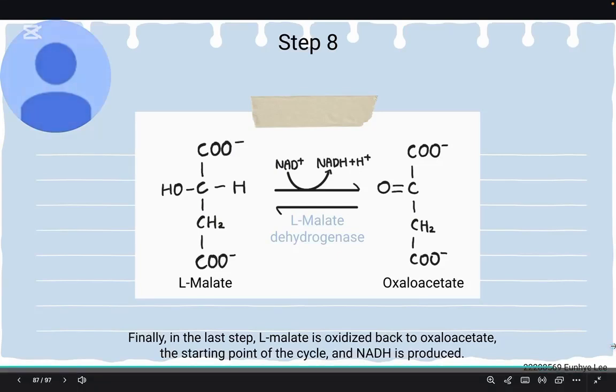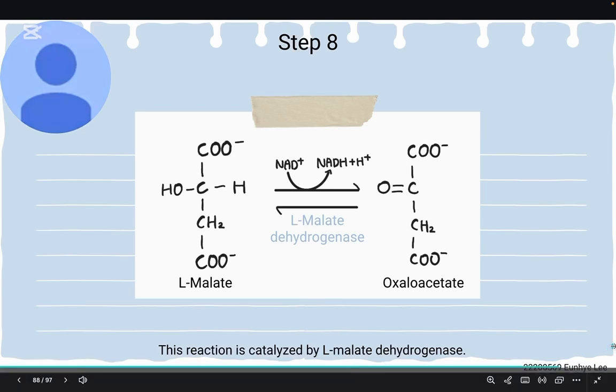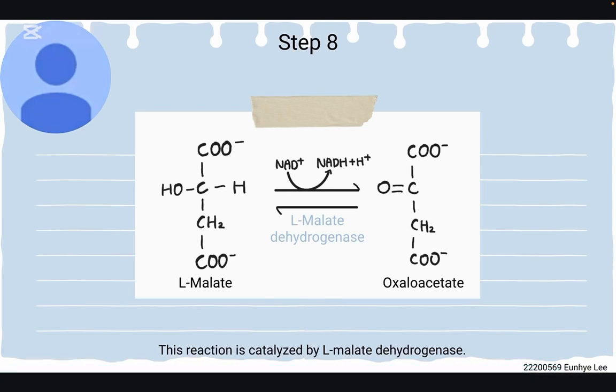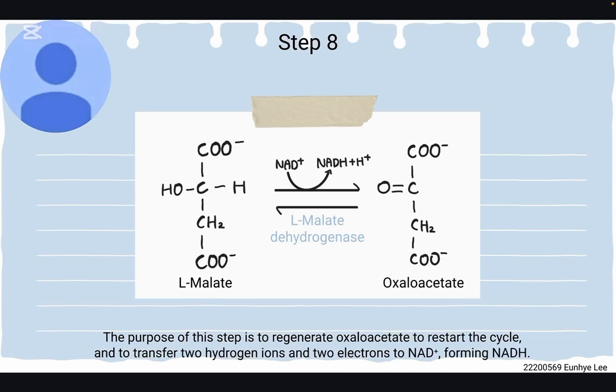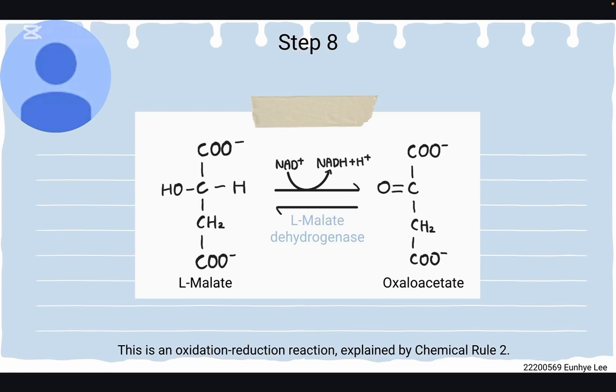Finally, in the last step, malate is oxidized back to oxaloacetate, the starting point of the cycle, and NADH is produced. This reaction is catalyzed by malate dehydrogenase. The purpose of this step is to regenerate oxaloacetate to restart the cycle, and to transfer 2 hydrogen ions and 2 electrons to NAD+, forming NADH. This is an oxidation-reduction reaction explained by chemical rule 2.